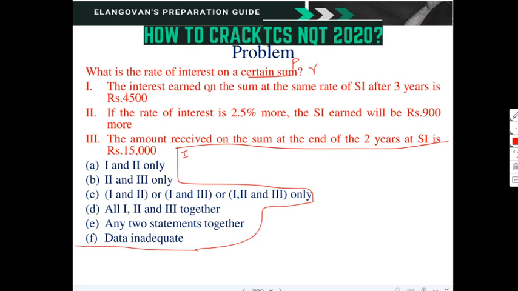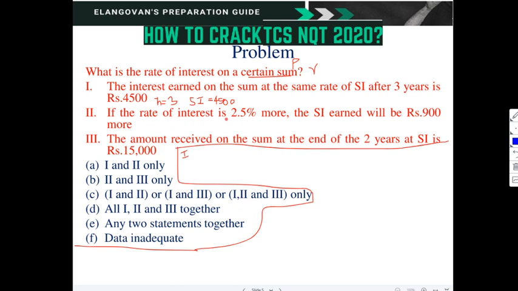The interest earned on this sum at the same rate of interest after 3 years. So what is given here? N is equal to 3. If N is equal to 3, then simple interest is 4,500. Correct? That is the input given. So with this, can we do it? The options for one statement only are not there. So we will not check only one statement. We'll go to the second statement also.